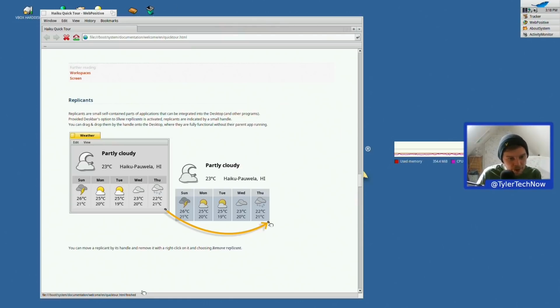So you can move a replicant by its handle and replace it with a right click on it and choosing remove replicant. See, I can't see that unless I'm... Ah, there we go. We were just hitting the wrong part of the actual widget replicant thing. No, that's pretty cool though.